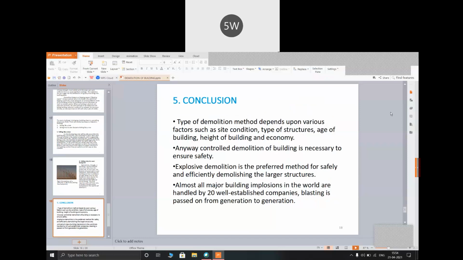Conclusion. Types of demolition method depend upon various factors such as site condition, type of structure, age of building, height of building, and economy. Second, controlled demolition of buildings is necessary to ensure safety. Third, explosive demolition is the preferred method for safely and efficiently demolishing larger structures. Fourth, almost all major building explosions in the world are handled by 20 well-established companies. Blasting is passed on from generation to generation.